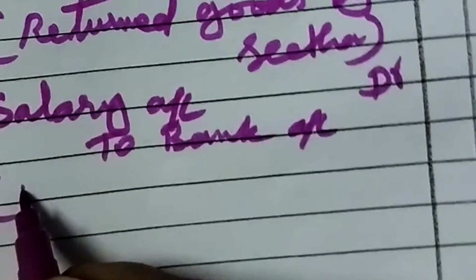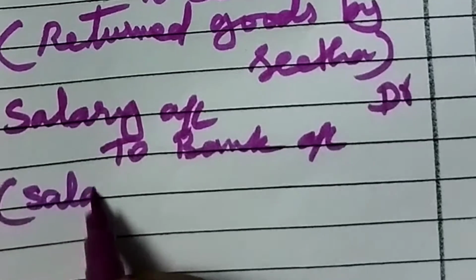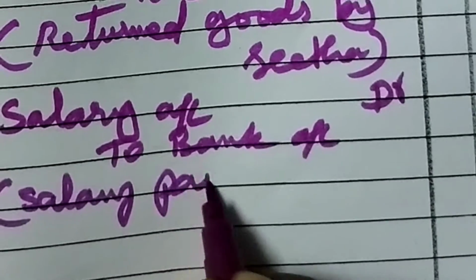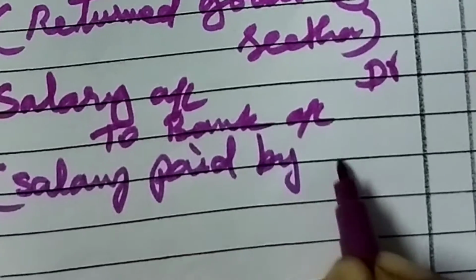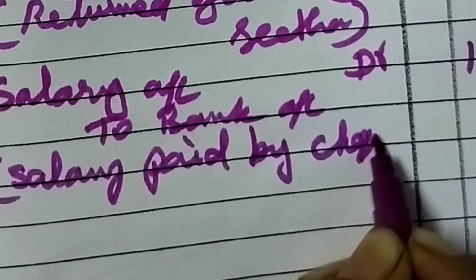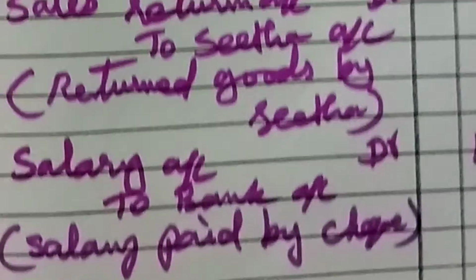So under the debit 10,000, under the credit also 10,000. Narration. What narration we have to write? Salary paid by check. Okay, now we can go to the next transaction.